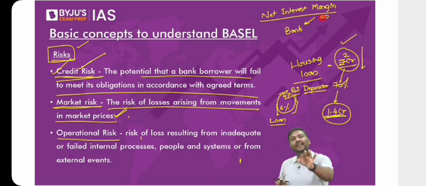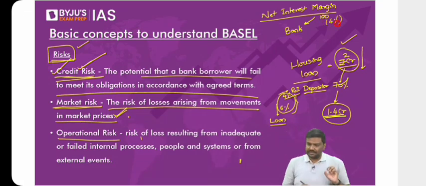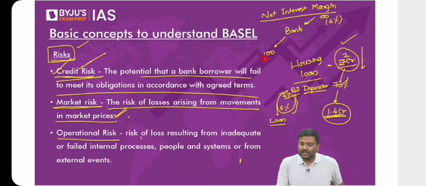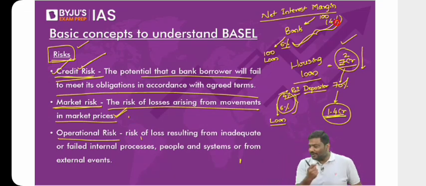A bank has collected 100 rupees deposit, and on this the bank is offering 4% rate of interest. And the bank is using the same 100 rupees to give a loan in the market, and the bank will charge, let's say, 6% rate of interest. Now, the difference between both of these interests is called an interest margin. It is referred to as interest margin.